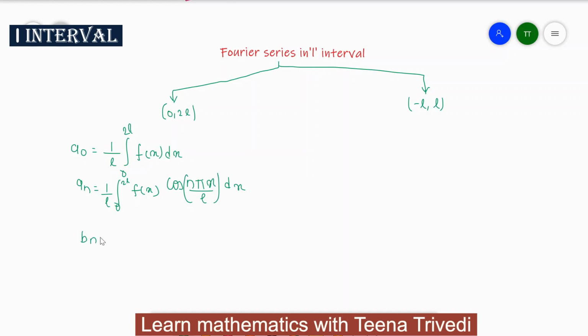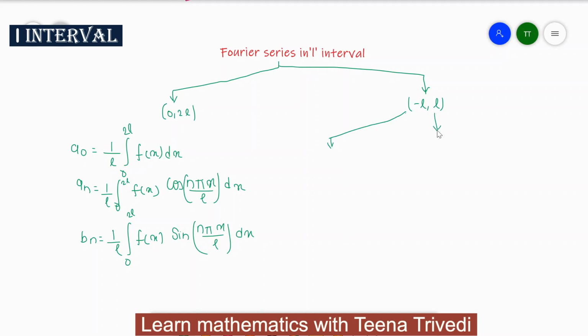And for Bn, which is equal to 1 upon L, integral 0 to 2L f of x sine n pi x divided by L dx.